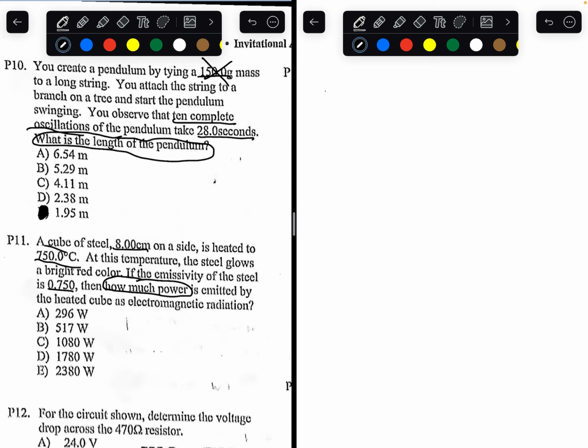To find this answer, we're going to need Stefan-Boltzmann's formula. The Stefan-Boltzmann formula says that the heat emitted from an object, or heat gained by an object, is equal to the emissivity of the object times the Stefan-Boltzmann constant times the surface area of the object times temperature to the power of 4. So H stands for heat. Heat is measured in watts. E stands for emissivity.